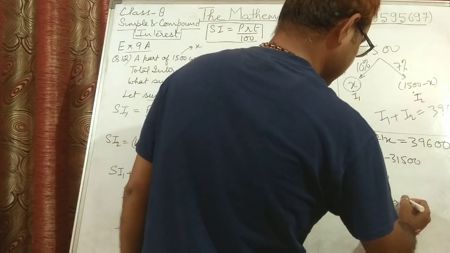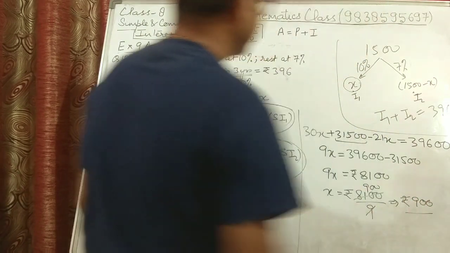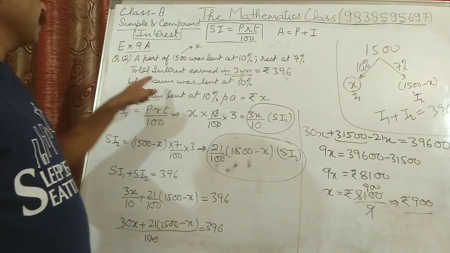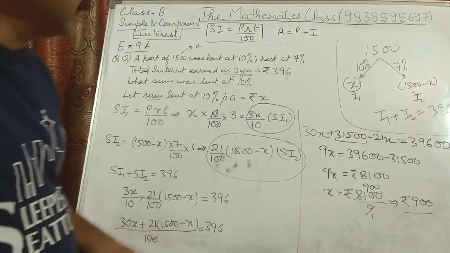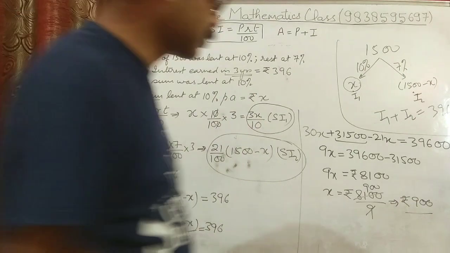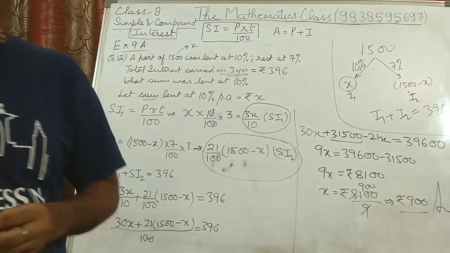It means x was rupees 900. Rupees 900 was the amount that was lent at 10%. So this is your final answer. Now this exercise is complete.